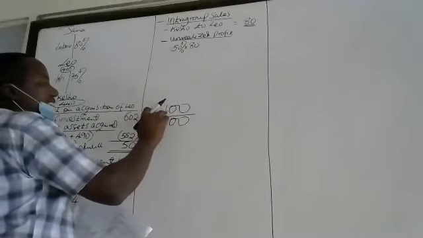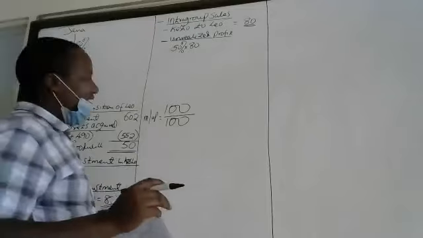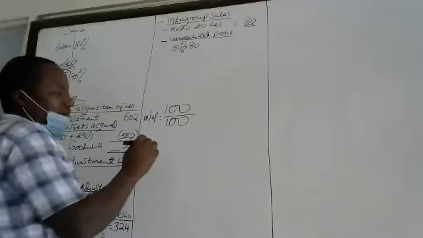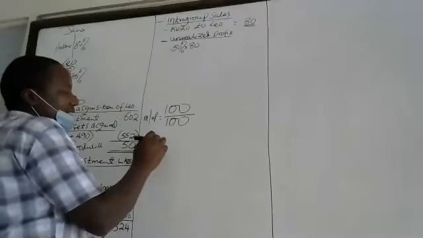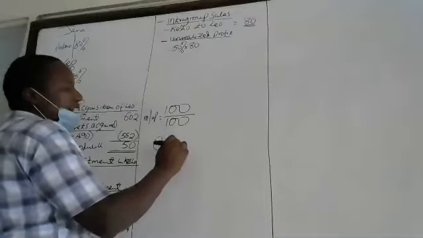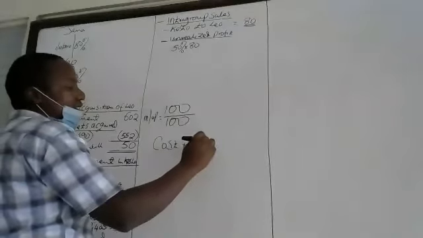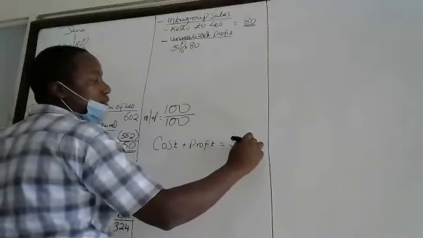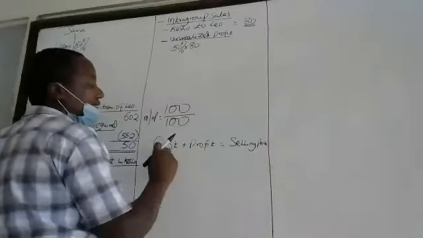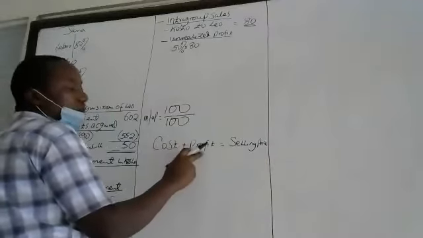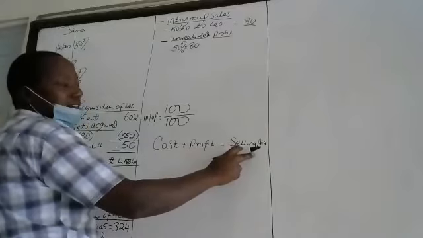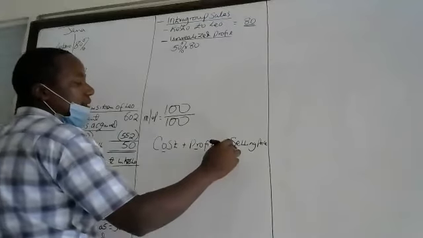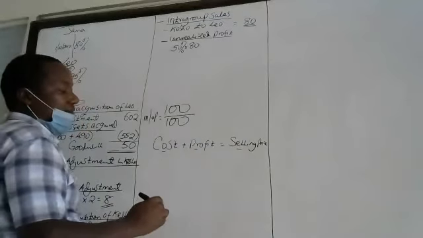Somebody told me that we do this. Yes, it comes from this formula. We have cost plus profit equals selling price. Whenever you are selling goods, you buy them at a certain cost, you add your profit, then you sell them, is it? So we can express this profit as a percentage of cost or as a percentage of selling price.